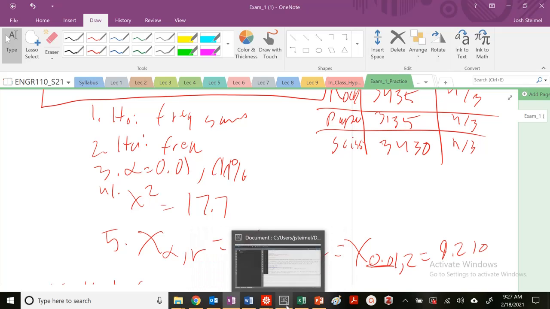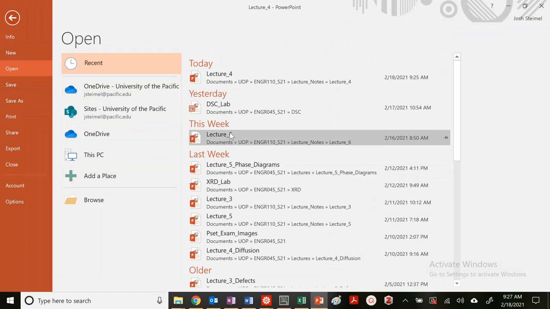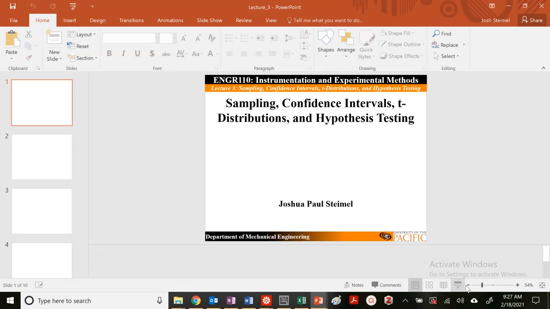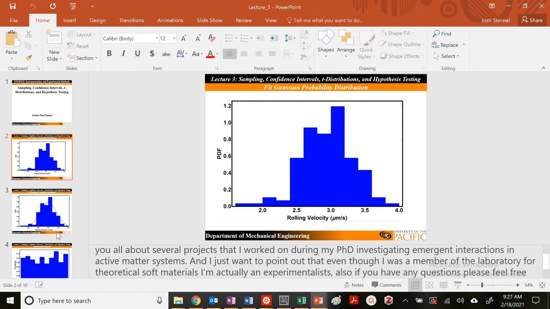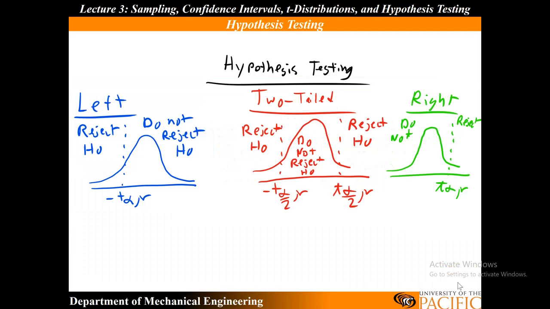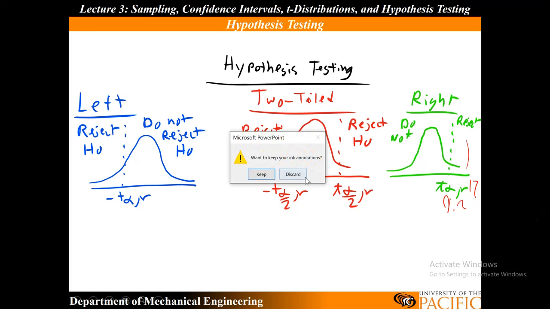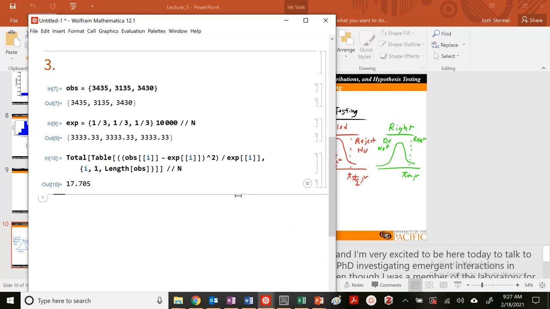Now if I go back into my PowerPoint, let's look at our right tail test, because we're always using a right tail test for chi-squared. Our critical value was 9 point something. Our other value here was 17, so we are in the reject region. That is not a perfect robot, and you can see that from the values. There are some pretty significant differences here.